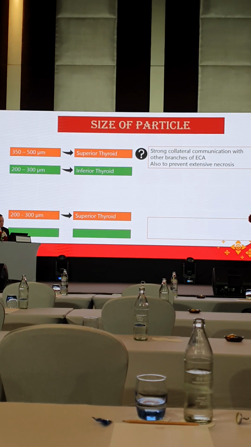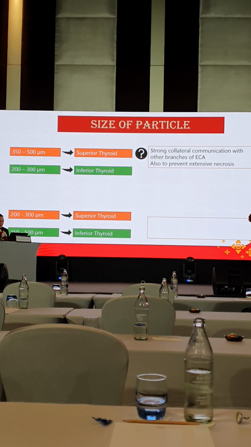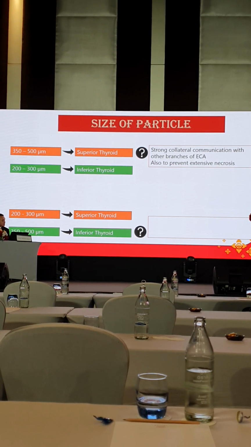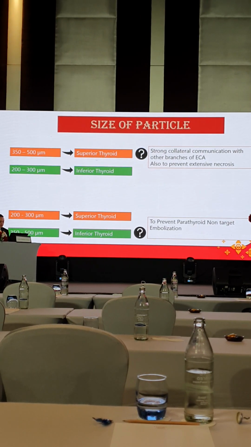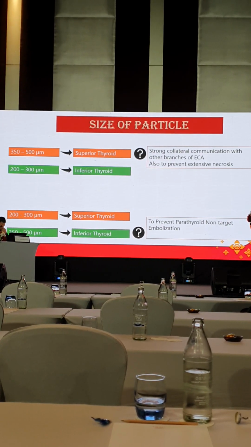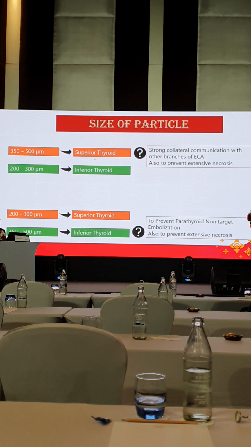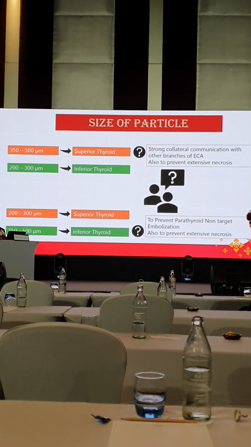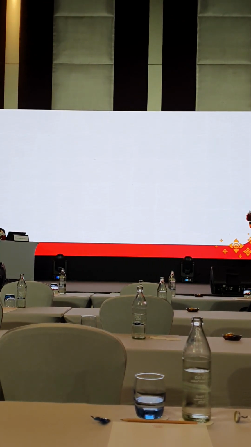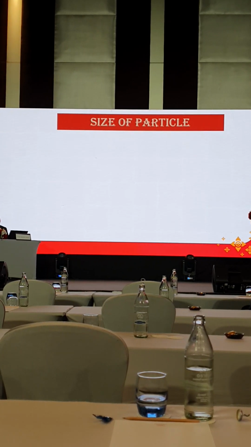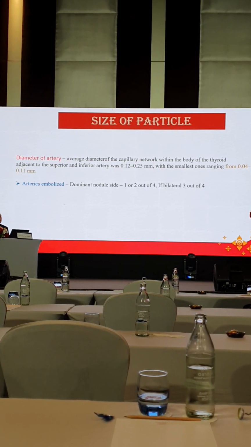But a few authors also think that in the inferior thyroid artery, to prevent hypocalcemia and parathyroid embolization, we should use bigger particles. But still it's a matter of debate. The most common particles that I use are 350 to 500 micron particles.